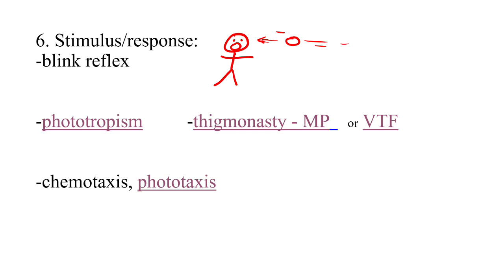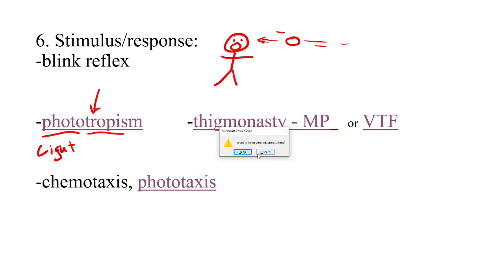Let me give you some examples of where plants and other creatures that maybe we think are too primitive to have a stimulus response actually do exhibit this. So the very first one we're going to talk about would be the concept of phototropism. So the word photo, you might know already, means light. So you might think, oh no, photo means picture. Well, a photograph is a picture taken with light. So photo means light. Tropism means just like bending or something like that towards, or growing towards the light. So phototropism means the plants can grow towards the light, which is something that you're actually familiar with already.